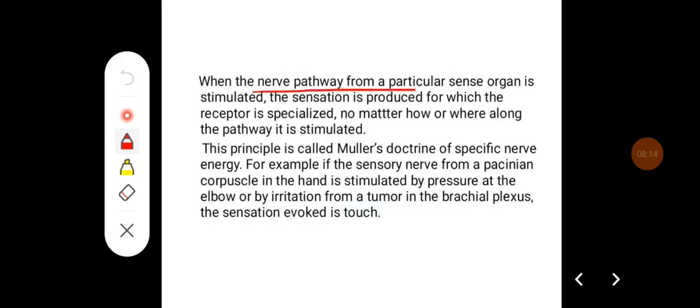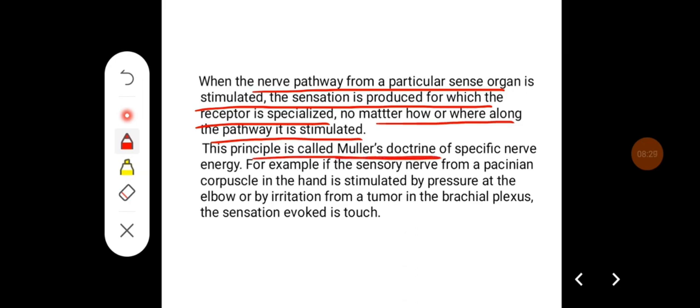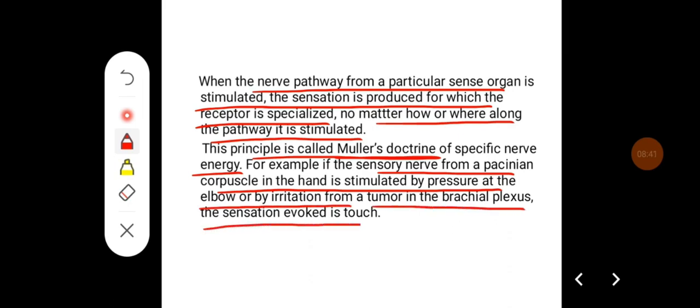When the nerve pathway from particular sense organ is stimulated, the sensation is produced for which the receptor is specialized, no matter how or where along the pathway it is stimulated. So this principle is called as Muller's doctrine of specific nerve energy. For example, if the sensory nerve from Pacinian corpuscle in the hand is stimulated by pressure at the elbow or by irritation from the tumor in the brachial plexus, the sensation evoked is touch.